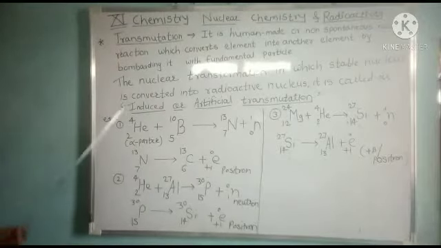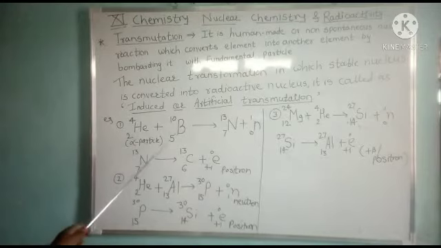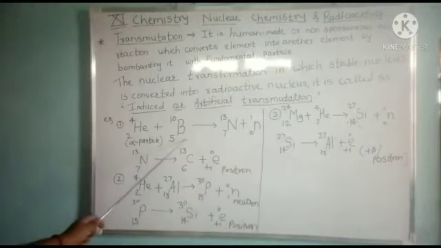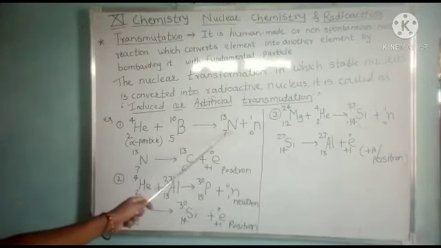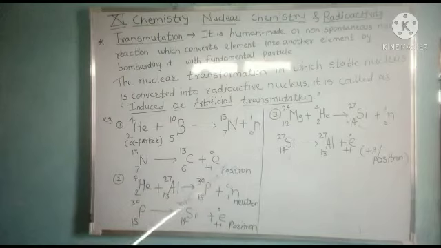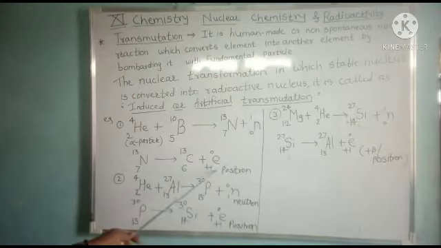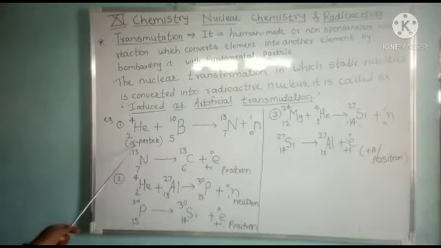Now we'll see an example of artificial transmutation. When there is a bombardment of alpha particles onto a stable nucleus of boron, it transforms into nitrogen with emission of a neutron, and it spontaneously emits one positron. Here, helium has 2 protons and 2 neutrons.